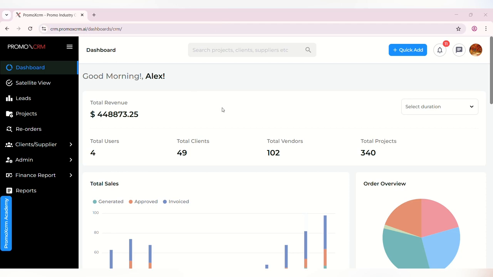Promo X CRM is really proud to introduce the all-new chat feature for all our users. Now, you will be able to communicate with all your team members in real time through chat and will not have to write emails for every single discussion.